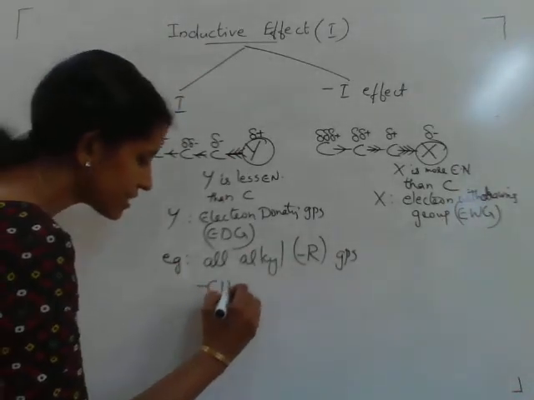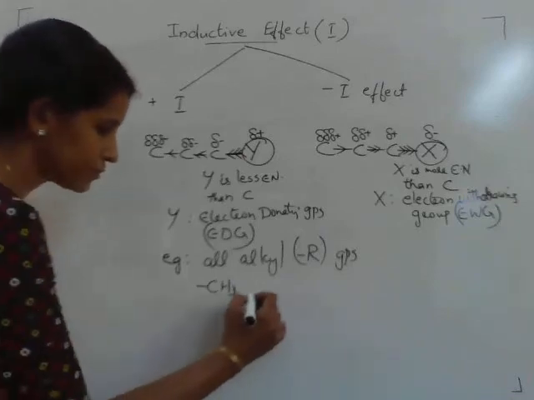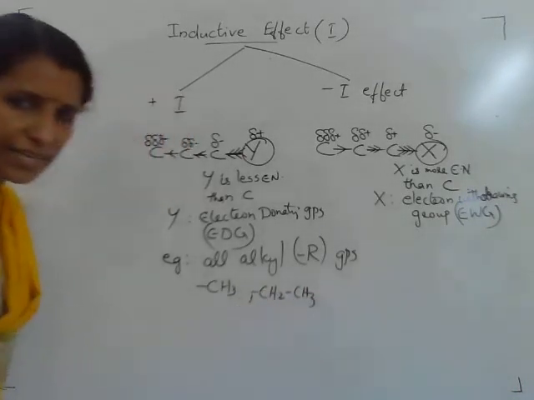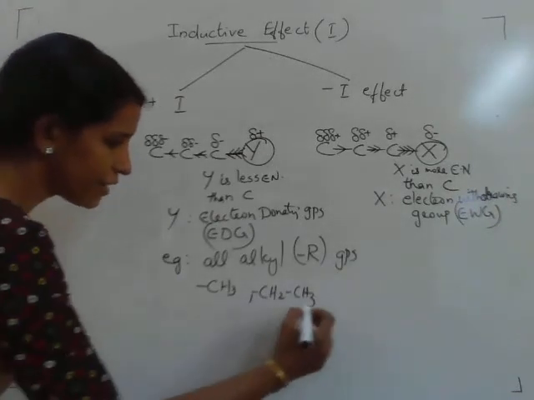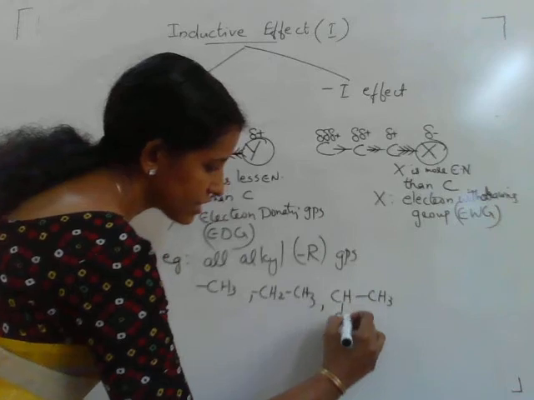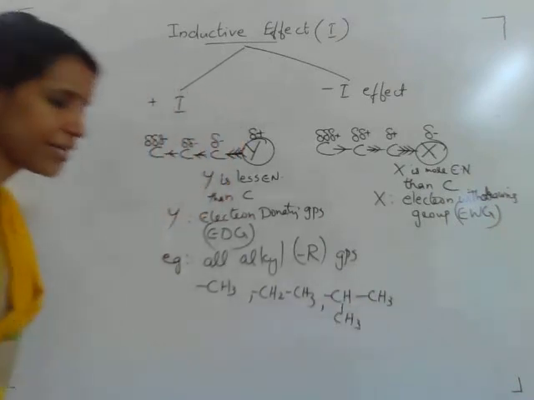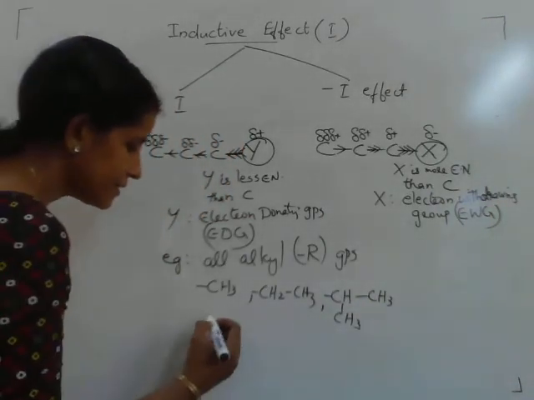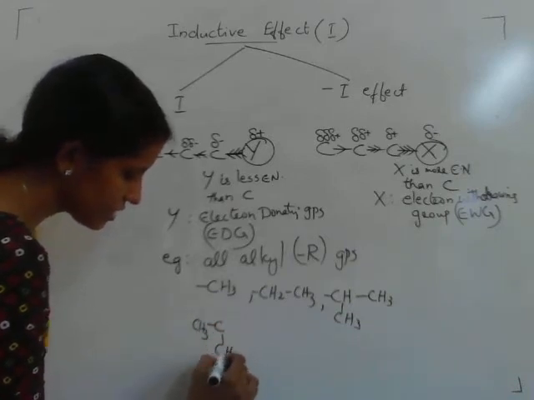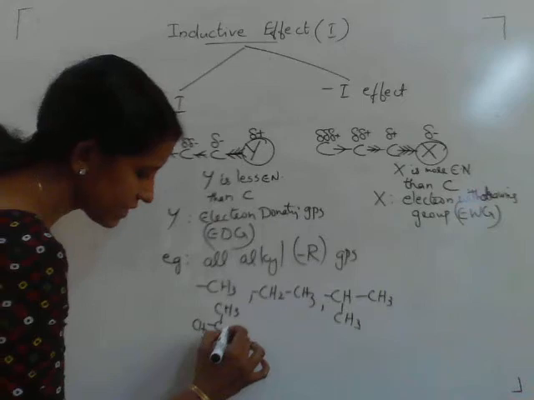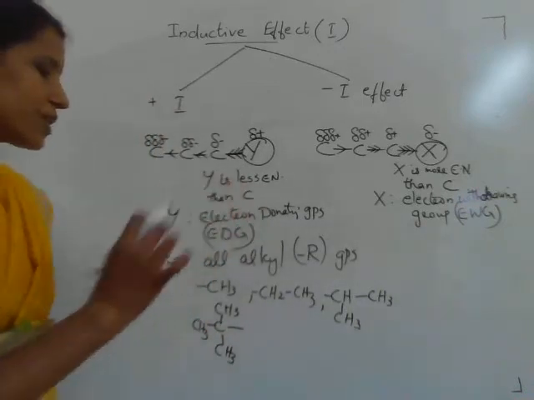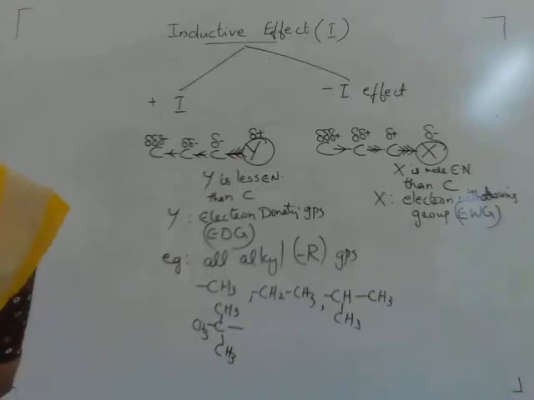Example, CH3 group, methyl group; CH2CH3 group, ethyl; then CH(CH3)2, this is called isopropyl; then C(CH3)3, this is tertiary butyl, or any alkyl group. Alkyl groups are all electron donating groups.